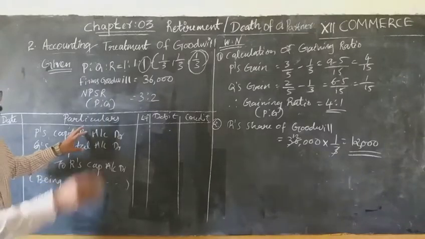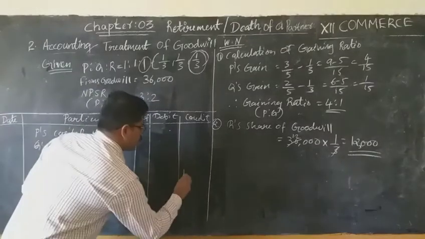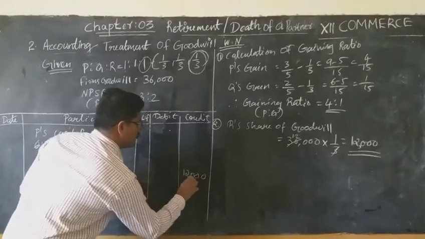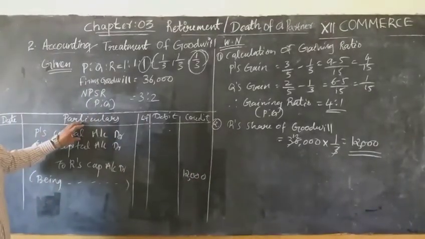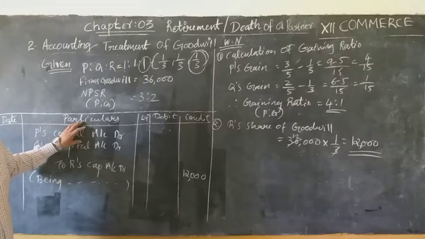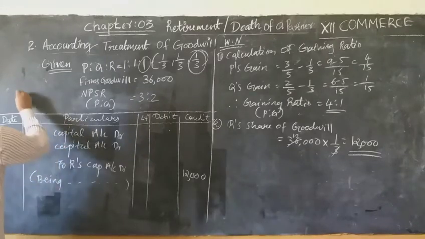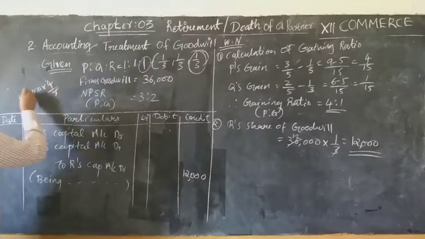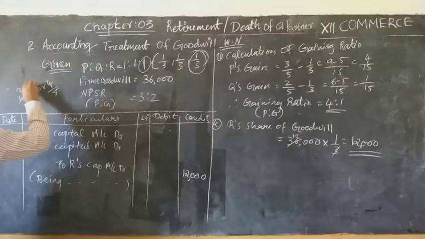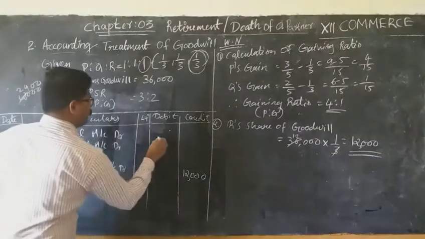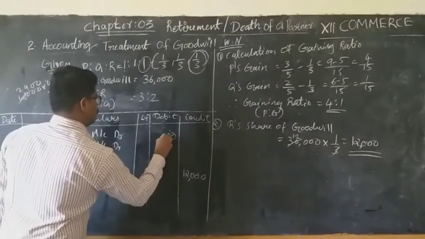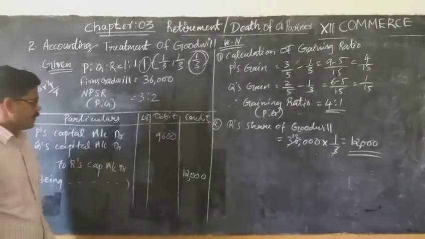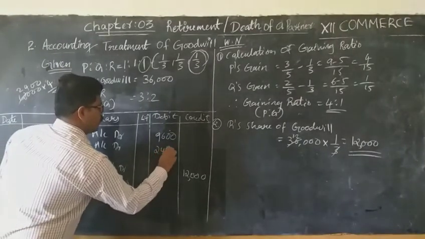So here, R's capital account should be credited with the total 12,000, whereas P's capital account is debited with 12,000 into 4 divided by 5. That means 12,000 into 4 by 5, 2,400 into 4, which is 9,600, and 2,400.